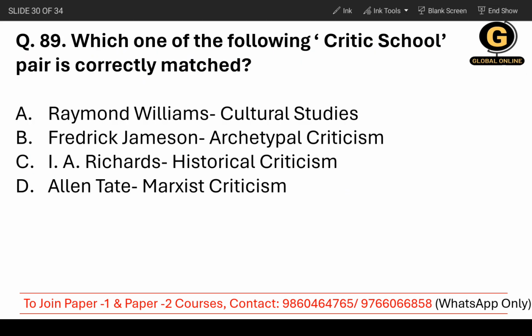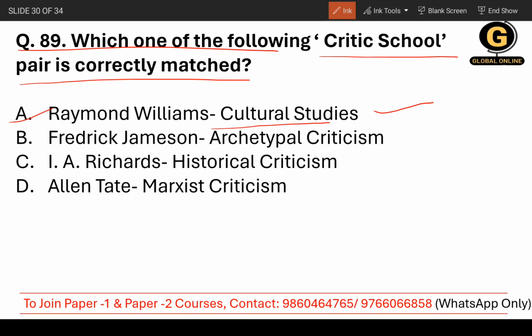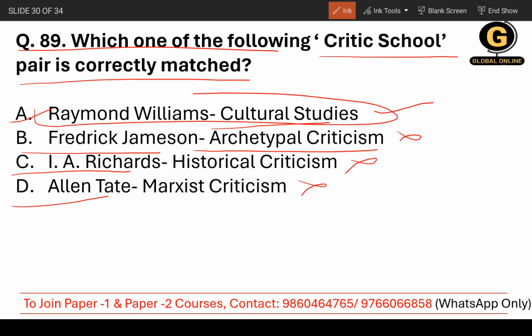Moving on to question number 89. Which one of the following critic-school pairs is correctly matched? Raymond Williams is associated with cultural studies, so this is the correct option. Frederick Jameson is not associated with archetypal criticism because he is related to Marxist criticism. I.A. Richards belongs to new criticism, and Allen Tate also belonged to new criticism. So the only option, A, is the correct answer.